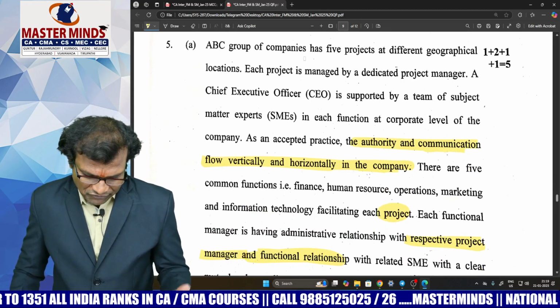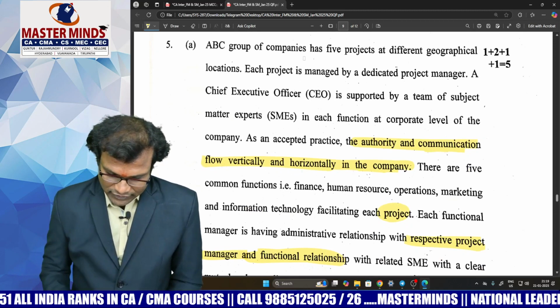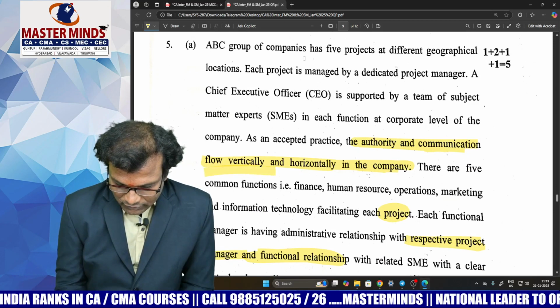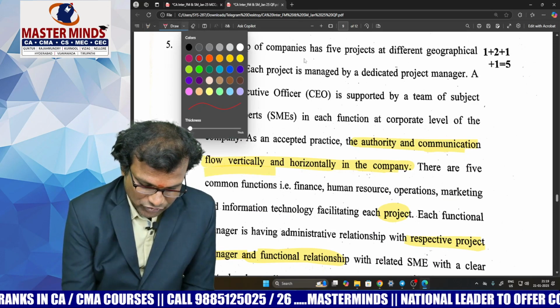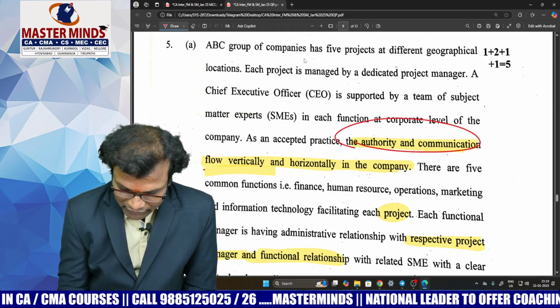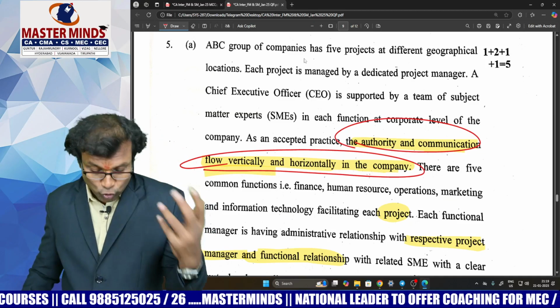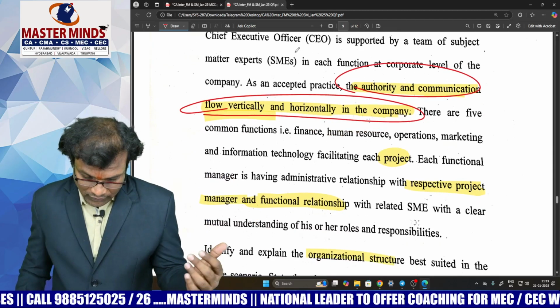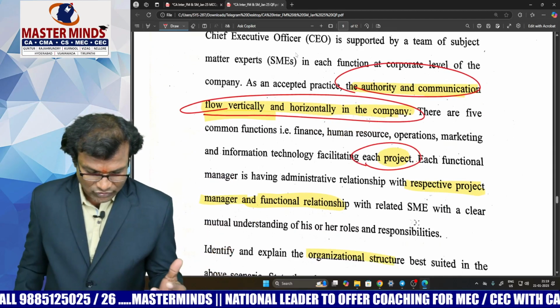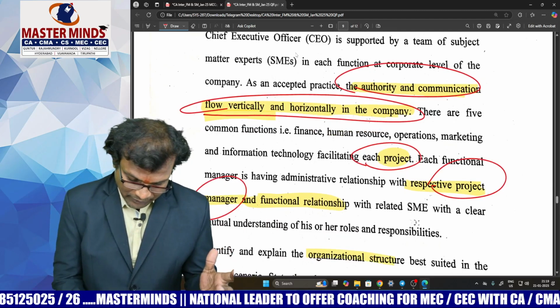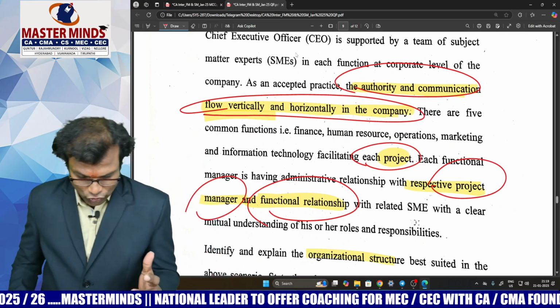Now look at that question number 5A. Look at the keywords. There are two ways, flows of authority and communication. The authority and communication are divided into two types, known as vertical and horizontal. Means he has used different projects are there. Every project will be having a manager, and there are department heads also.